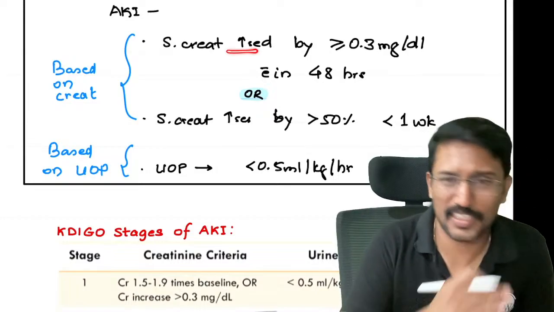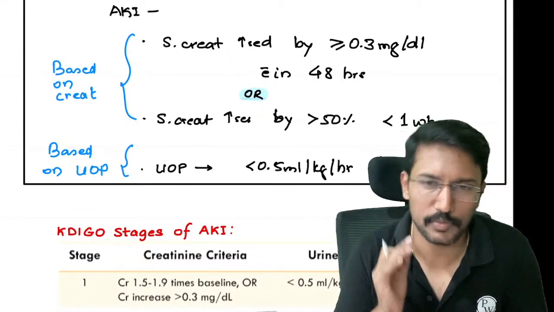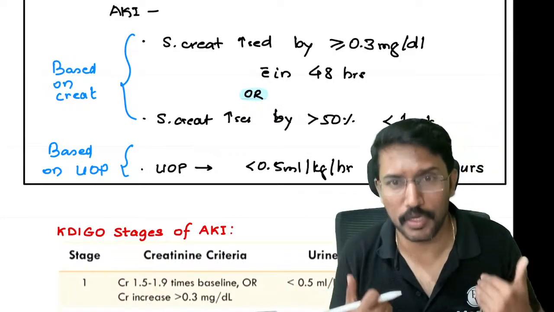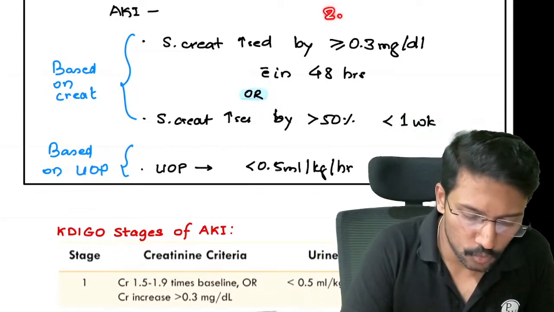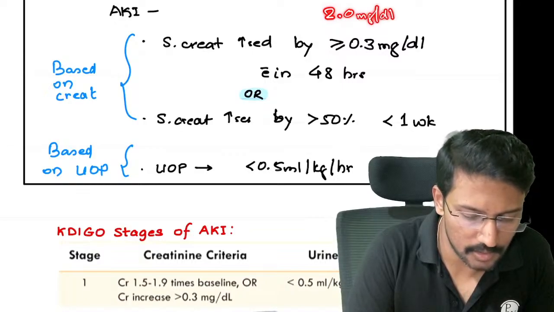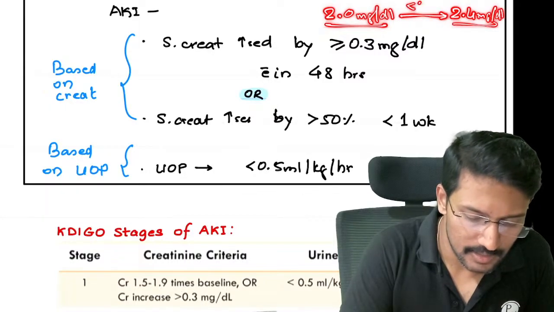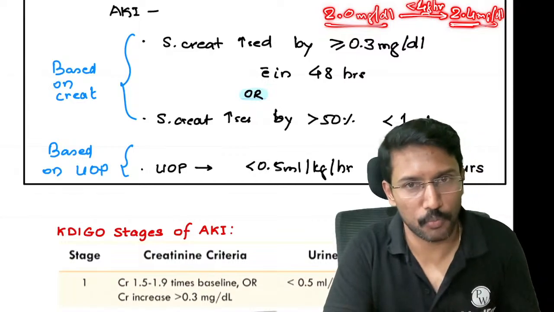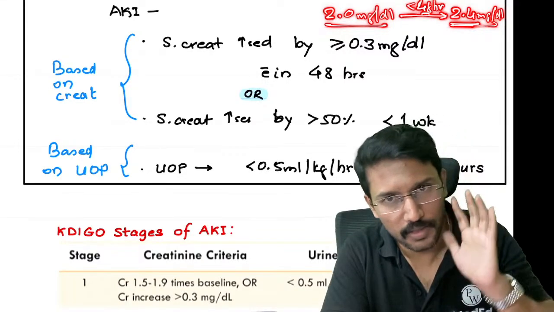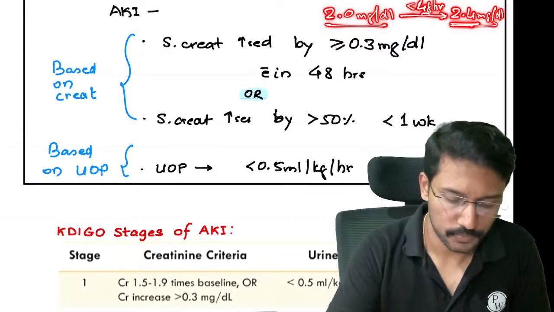So if the creatinine rises from whatever it was, right? Normal is 0.8 to 1.2 milligrams per deciliter, but I may already be having a kidney dysfunction, so it may be higher, right? Let me say मेरा 2 था already, 2 milligrams per deciliter. From there it has become, let me say, 2.4 milligrams per deciliter in less than 48 hours, right? So definitely there is more than 0.3 milligrams per deciliter jump in a span of less than 48 hours. Then I will call it acute kidney injury.